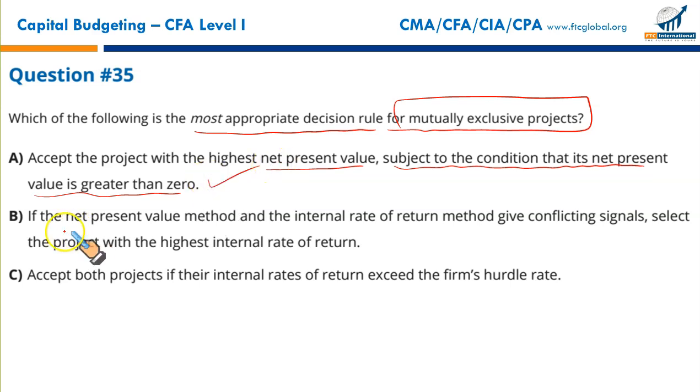Correct. Why not B? If the net present value method and the internal rate of return method give conflicting signals, select the project with the highest internal rate of return. Wrong. Whenever there is a conflict between IRR and NPV, we go with NPV. That's the condition for mutually exclusive projects. We can't take on both. Why? Because they are mutually exclusive. Only one of them can be selected. So that makes A the correct option.